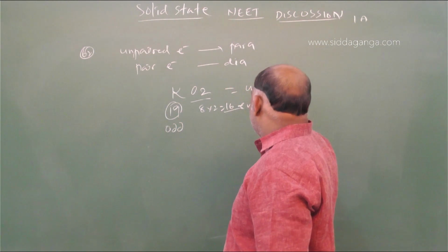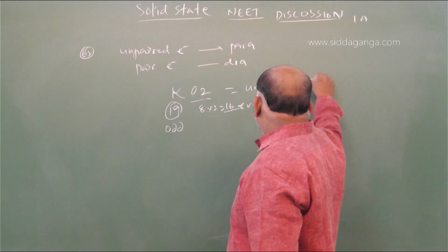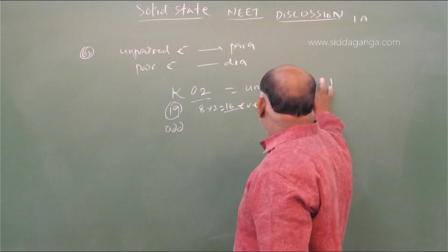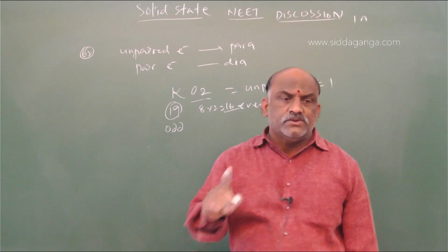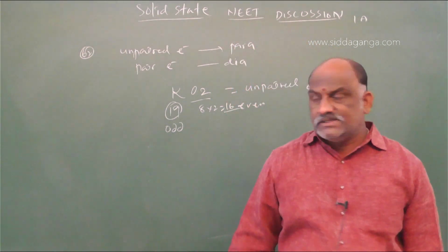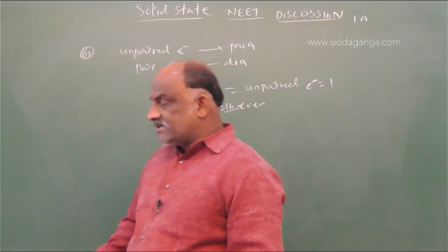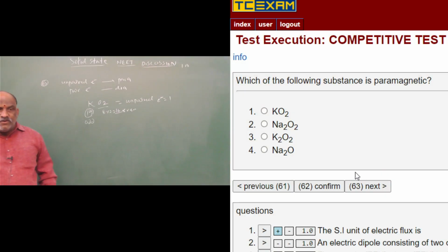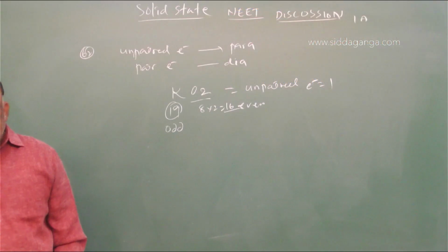In this example, unpaired electron is equal to 1. So this is a paramagnetic substance. KO2 is an example of a paramagnetic substance due to the presence of unpaired electrons. Next, question number 63.